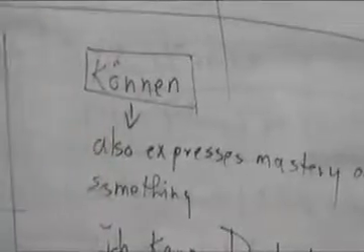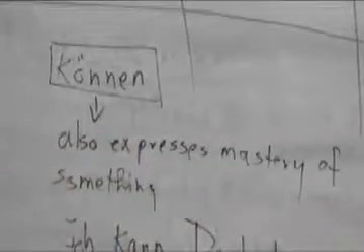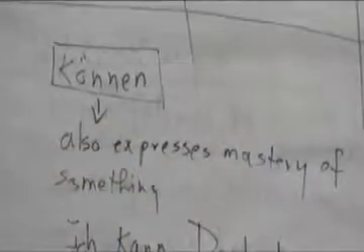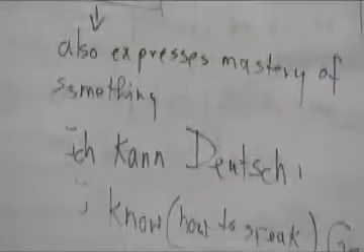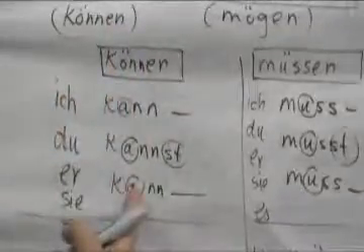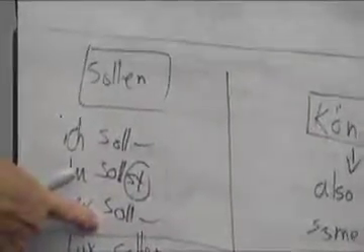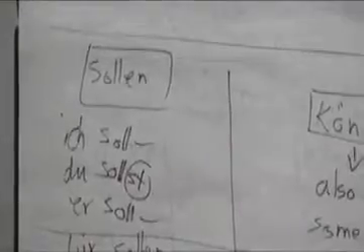Now, können, to be able to, in German it also expresses the mastery of something. So if you say, ich kann Deutsch, that means that you know how to speak German. Okay. Again, let's go over them. Modals, like we have them in English. Können. The vowel changes in most modals: ö to a, ü to u, ü to a, o to i, and here sollen has no change in it. Okay.